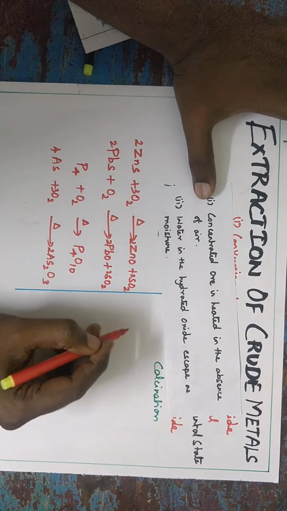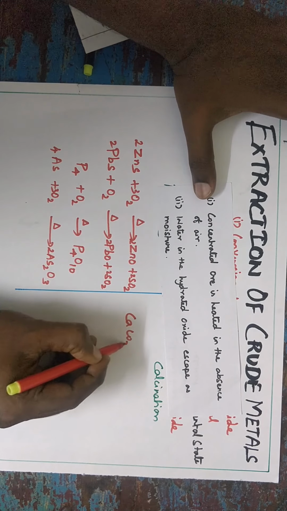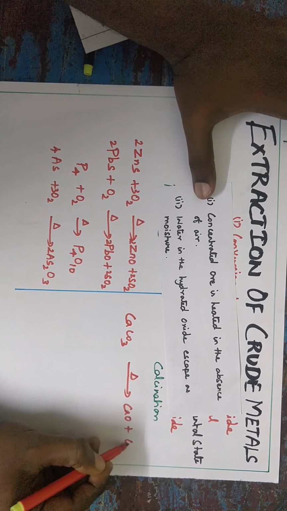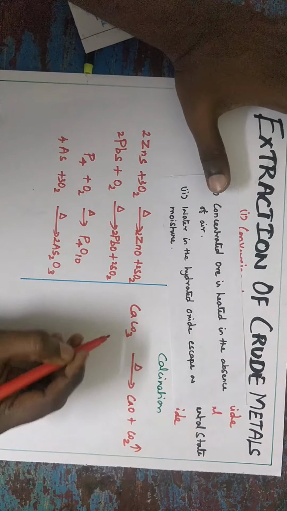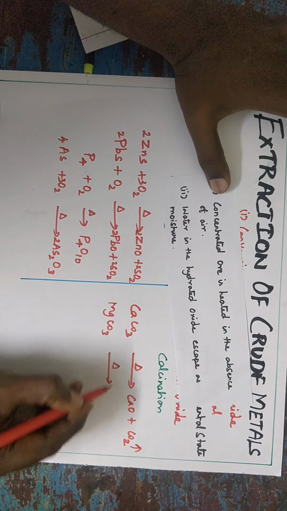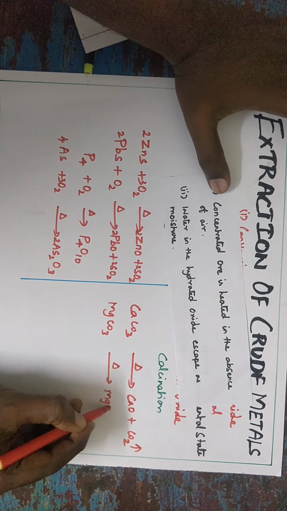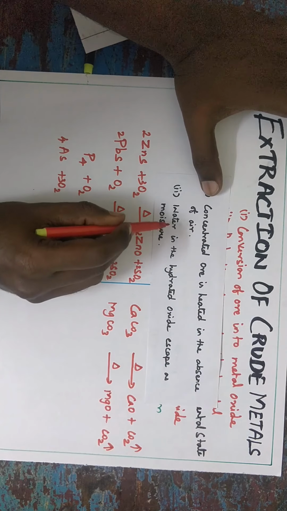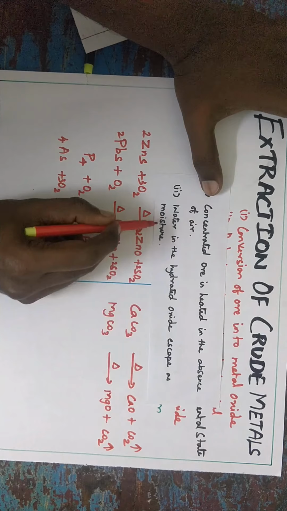You take any carbonate salts. Take calcium carbonate: on heating it forms calcium oxide, with expulsion of CO2 gas. If you take magnesium carbonate, same: on heating in the absence of air, it forms MgO plus CO2. Second point I mentioned, water in the hydrated oxide escapes as moisture.